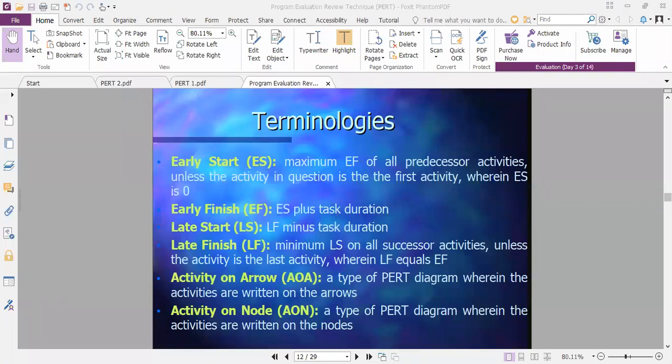Activity on arrow, AOA, is a type of PERT diagram where the activities are written on the arrows. Activity on node, AON, is a type of PERT diagram where the activities are written on the nodes. So these particular things are common to everybody. There is no change in this terminology. Already I told you that there are similarities.